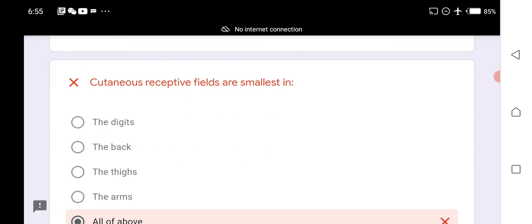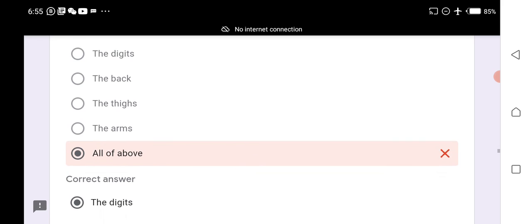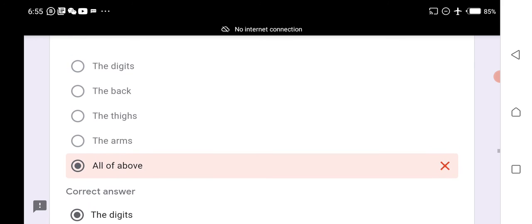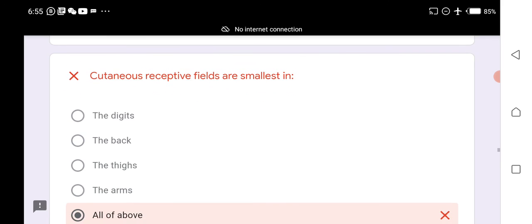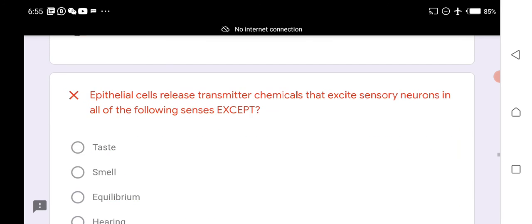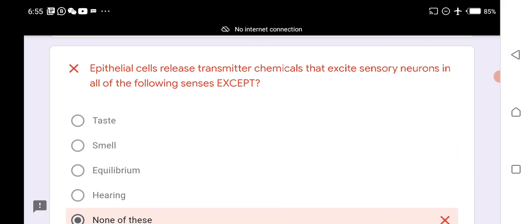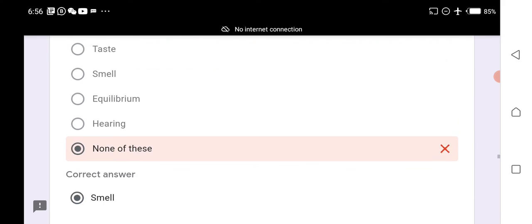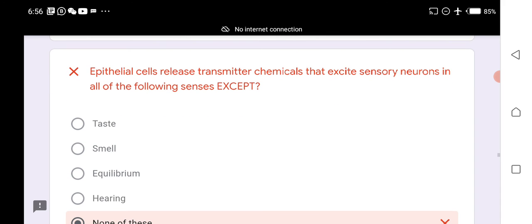Cutaneous receptive fields are smallest in the digits. Epithelial cells release transmitter chemicals that excite sensory neurons in all of the following except smell. In smell, the sensory neurons are excited directly.